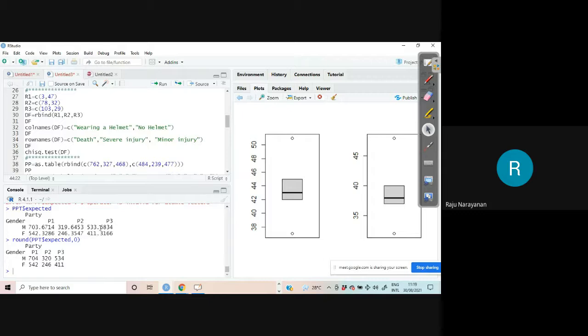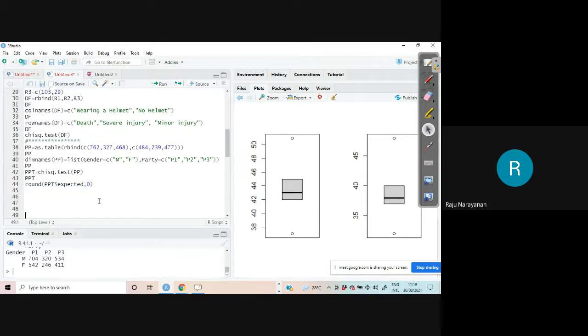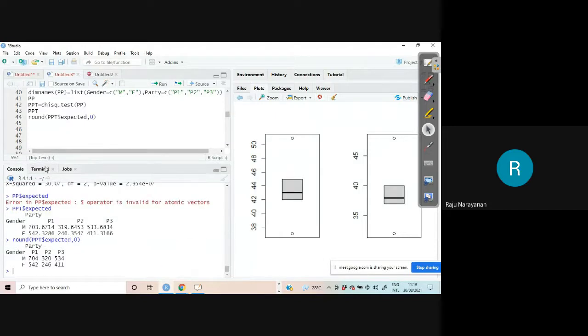Suppose you want to create a table where theoretical frequencies and observed frequencies are appearing side by side. It is possible. All those things are beautification. And I am giving PPT1 is equal to PPT. I don't want to change my PPT. I may need it.